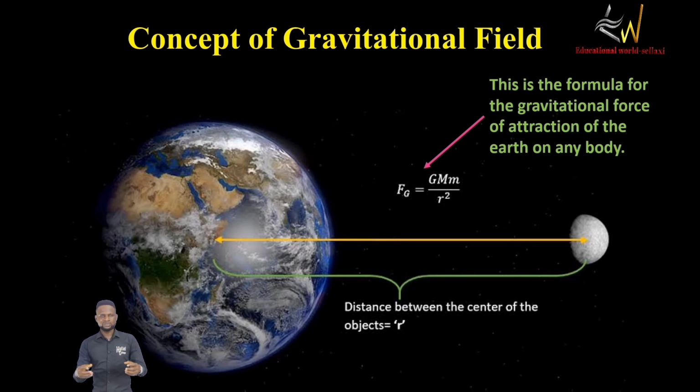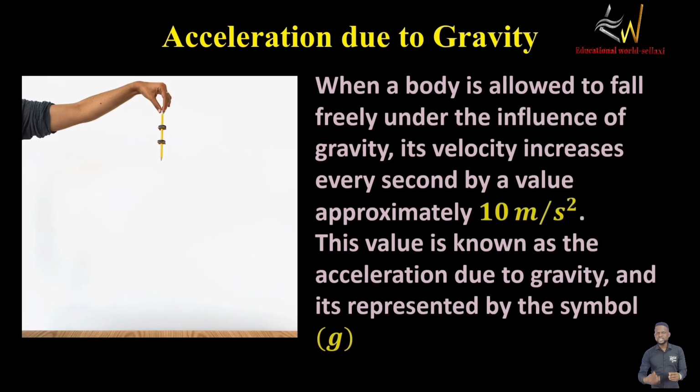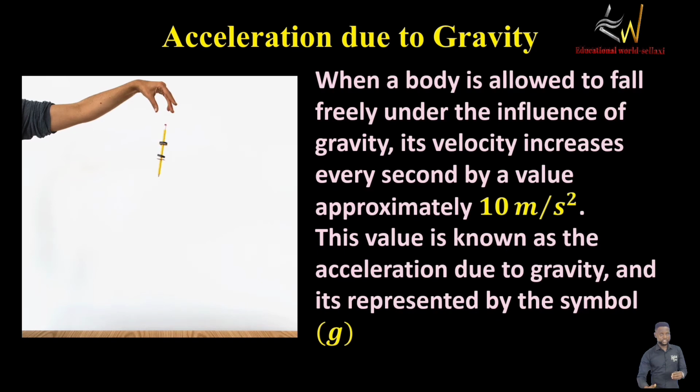But once the masses become bigger and bigger, just like the mass of the earth and the moon, then this force of gravity or attraction becomes more prevalent. Acceleration due to gravity. So what is this acceleration due to gravity? Acceleration simply means the rate at which the velocity of an object is changing. That means at any given second the velocity changes from one value to another value.